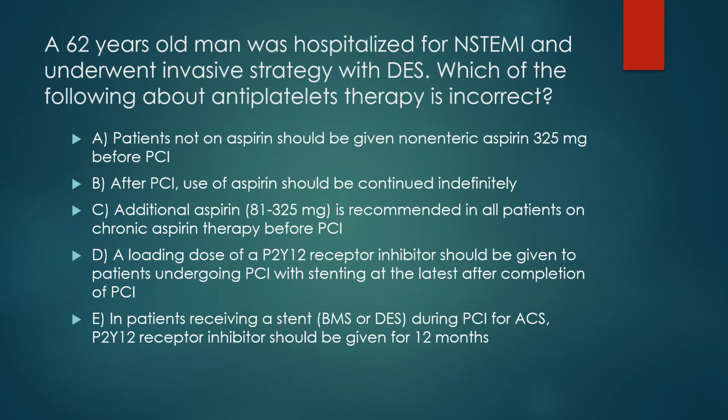E. In patients receiving a stent, either a BMS or drug-eluting stent, during PCI for ACS, P2Y12 receptor inhibitor should be given for 12 months. Which is incorrect regarding antiplatelet therapy in this patient? And the correct answer is C. An additional aspirin, 81 to 325 mg, is recommended in all patients on chronic aspirin therapy before PCI. You should not give the patient aspirin loading again if the patient is on chronic aspirin therapy.